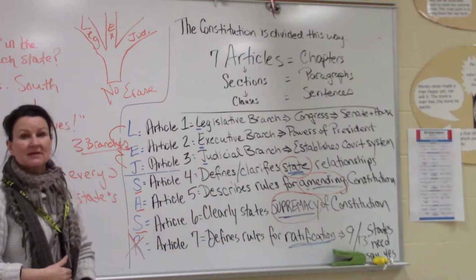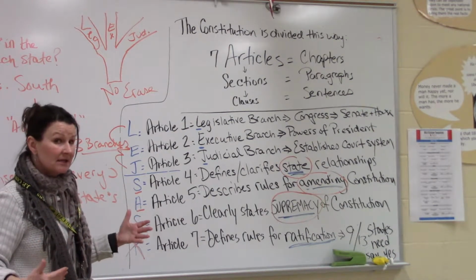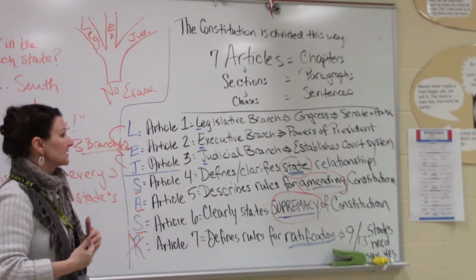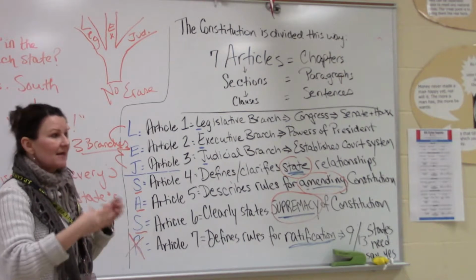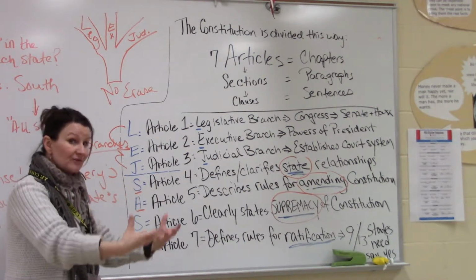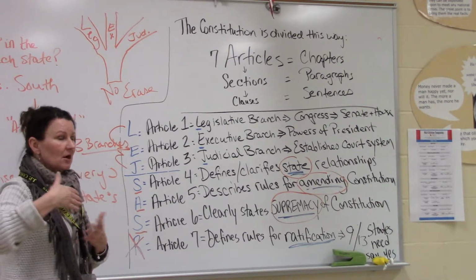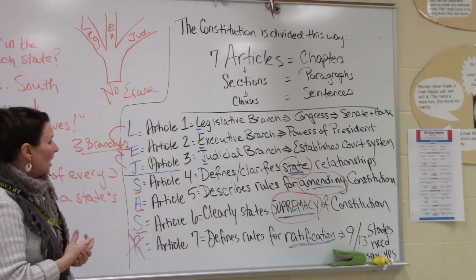Everything in the Constitution is given a number. Remember, we talk a lot about Article 1, Section 8, clauses 1 to 17, being the specific or enumerated listed powers of Congress. Article 1, Section 8, Clause 18 is the elastic clause, that necessary and proper clause that allows Congress to pass laws in the future that it might need to pass in order to carry out the powers 1 to 17 that they've just given themselves.